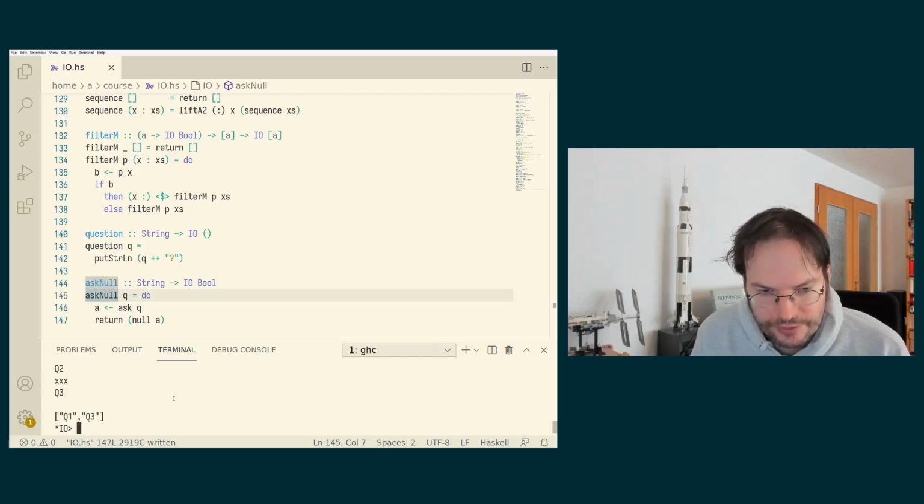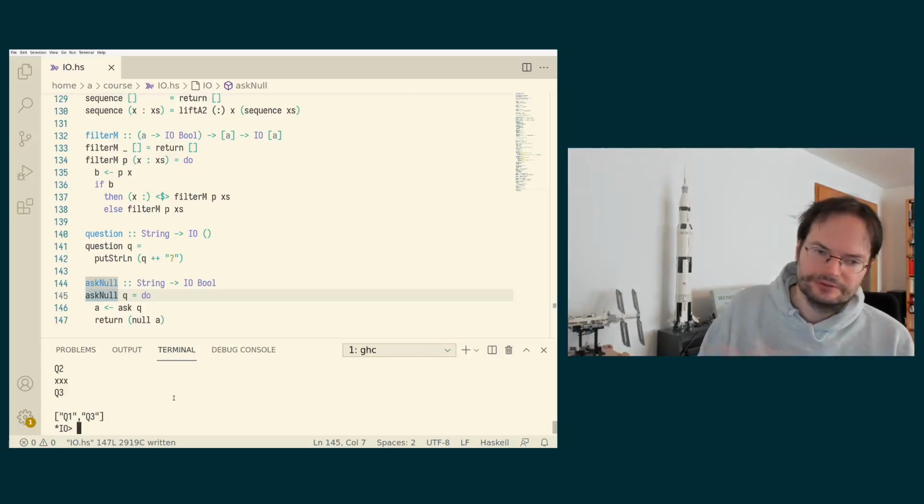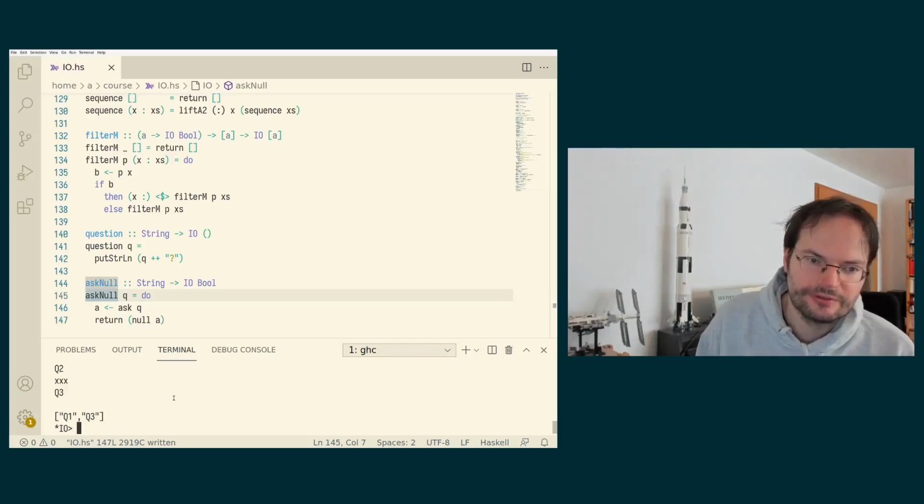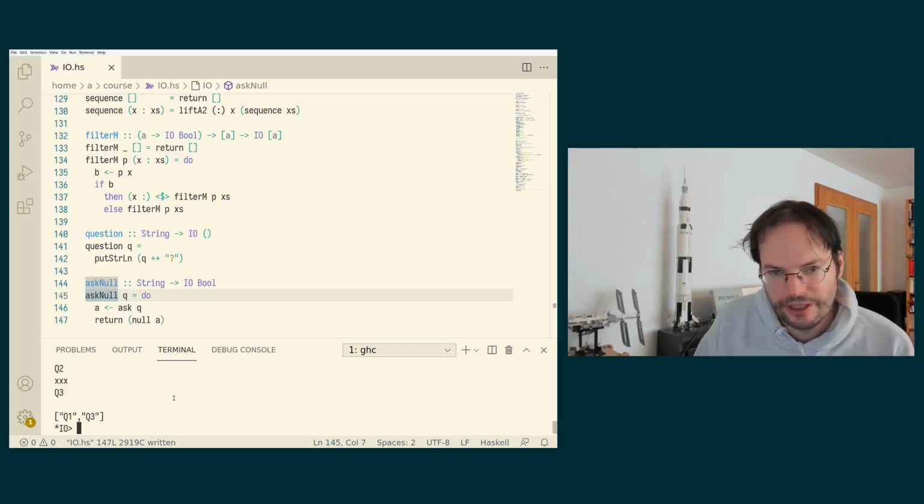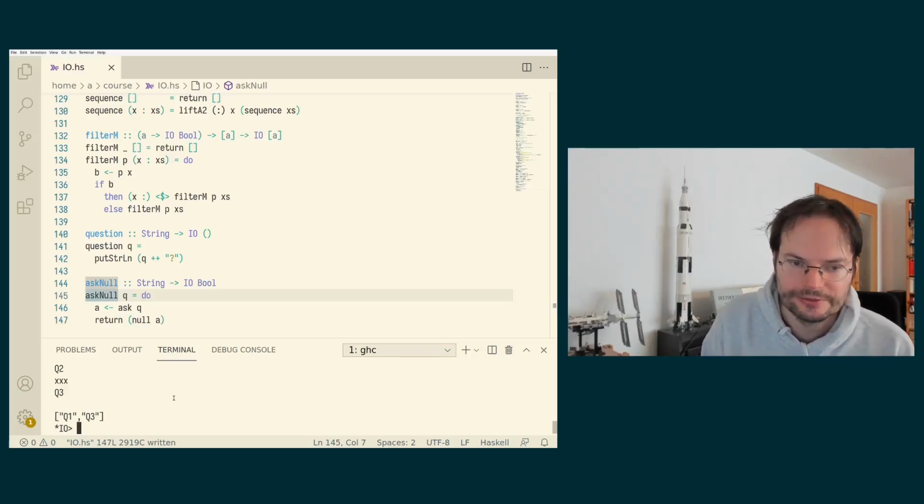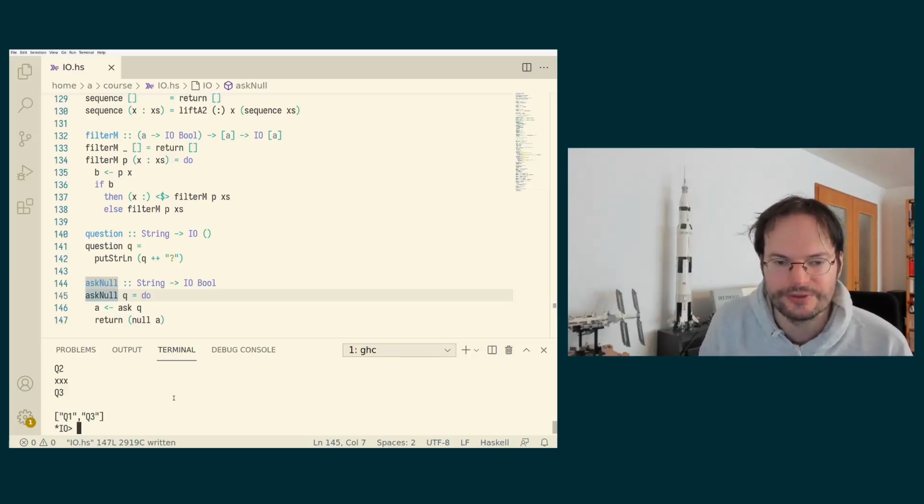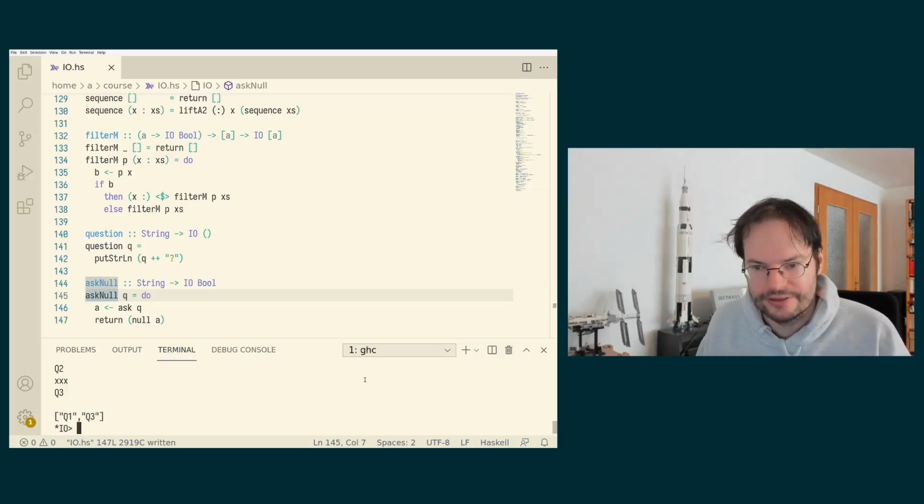A more useful function to use in the position of filterM would be something like checking whether a particular file exists on the disk, for example. I mean, if we have a bunch of file names, we want to know which ones exist. But for this, we need to have a function that checks whether a file exists, and that requires a little excursion, which we'll handle in the next video.